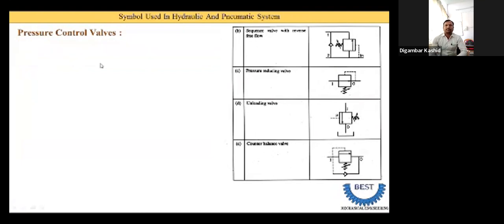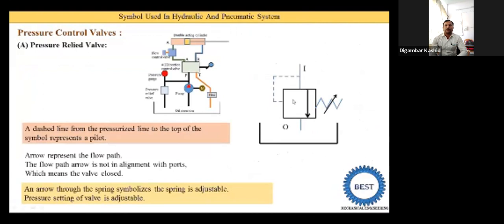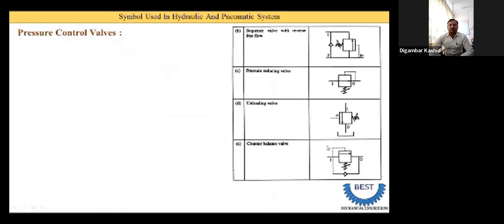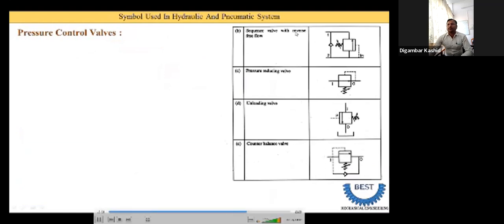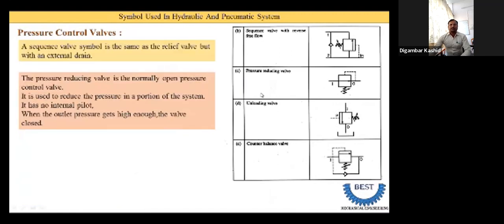What is the meaning of external drain and internal drain? Internal means this drain comes here and is supplied to this pressure relief valve, it is called internal. Now in external, they take one drain line here. You see this cursor here. Suppose we draw the dash line from this side and it is supplied here, then it is called the external drain. And reverse free flow means the oil flows in reverse from input to output directly through this choke valve. Next one is this pressure reducing valve.